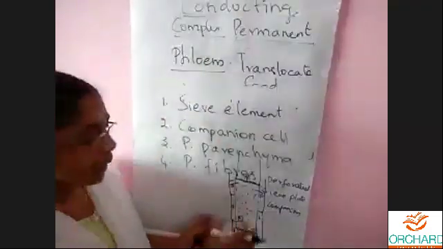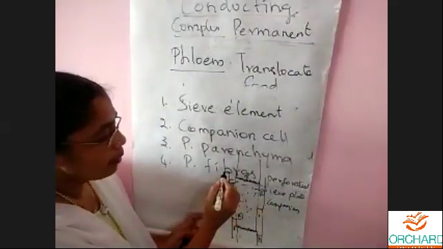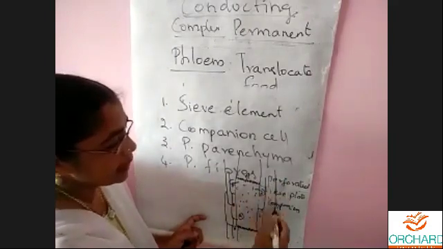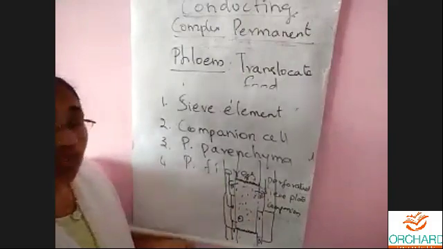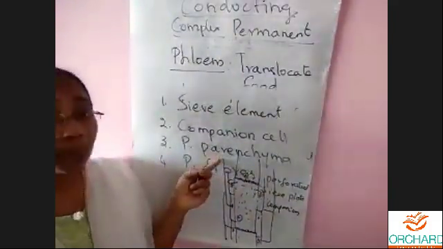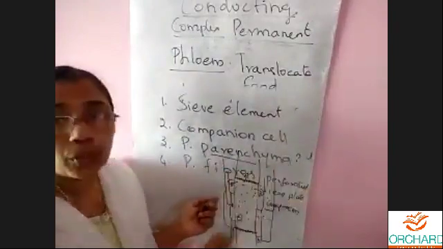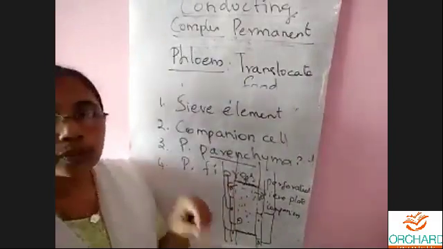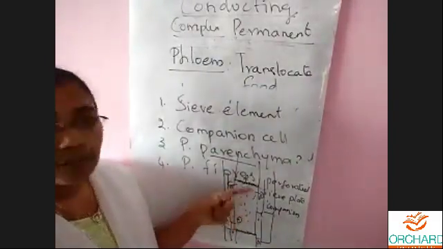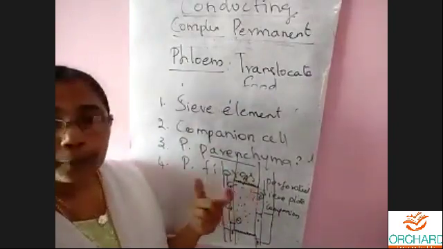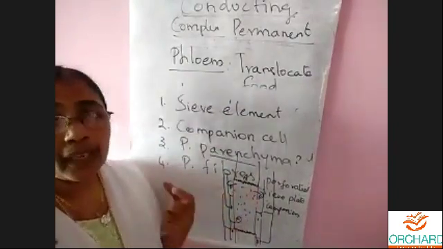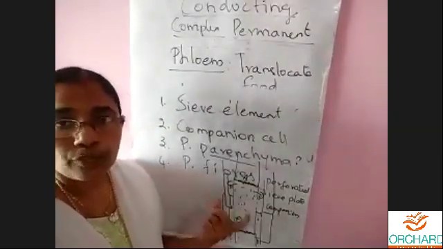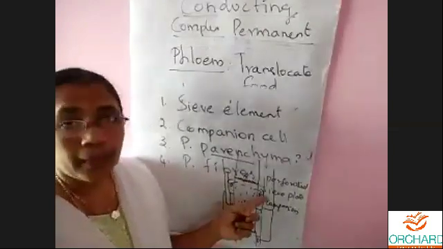Got it? So next to this cell we have the phloem parenchyma. See, phloem parenchyma cells are like this. What is the main function of phloem parenchyma? When I say parenchyma, what do they do? Yes, they store food, for any future use, or to make a vegetable, a fruit, cereals, pulses. So phloem parenchyma will store the food.